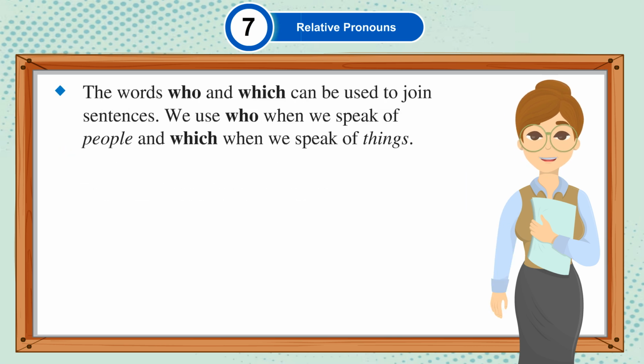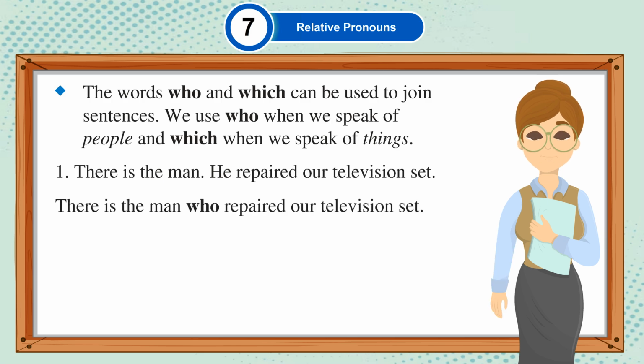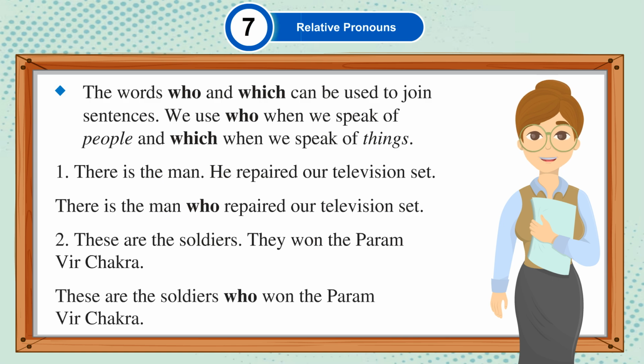The words who and which can be used to join sentences. We use who when we speak of people and which when we speak of things. There is the man, he repaired our television set. There is the man who repaired our television set. These are the soldiers, they won the Paramveer Chakra. These are the soldiers who won the Paramveer Chakra.